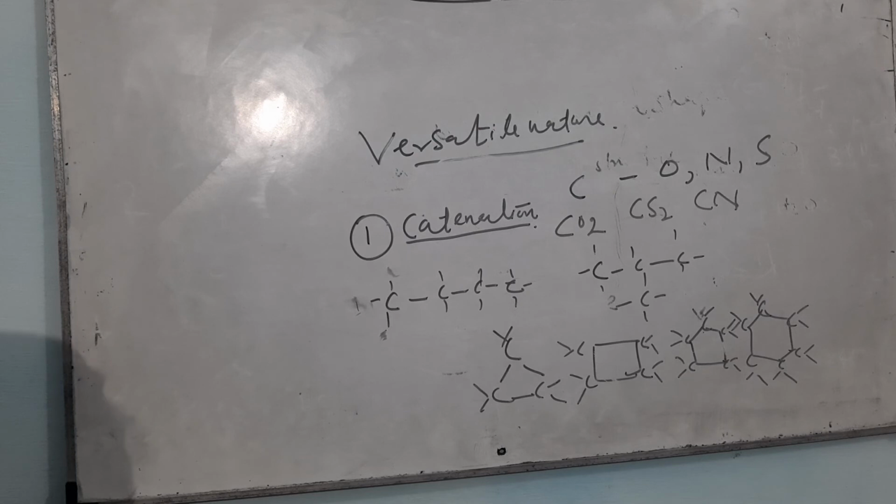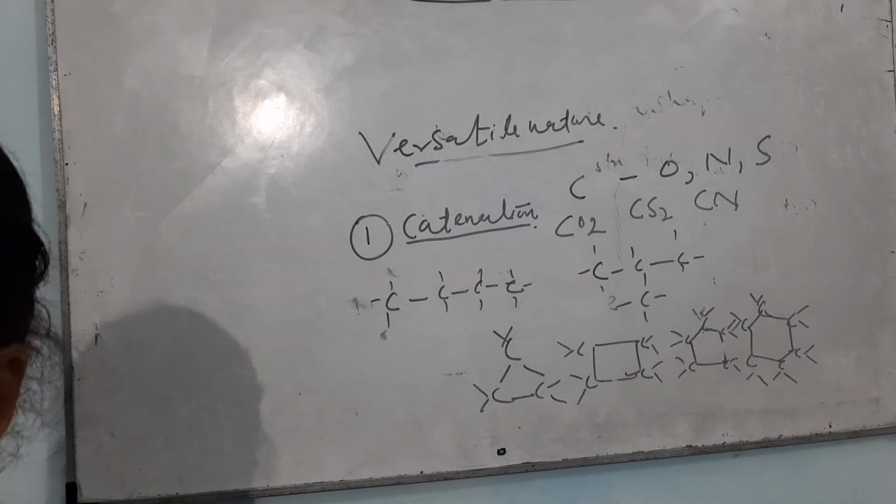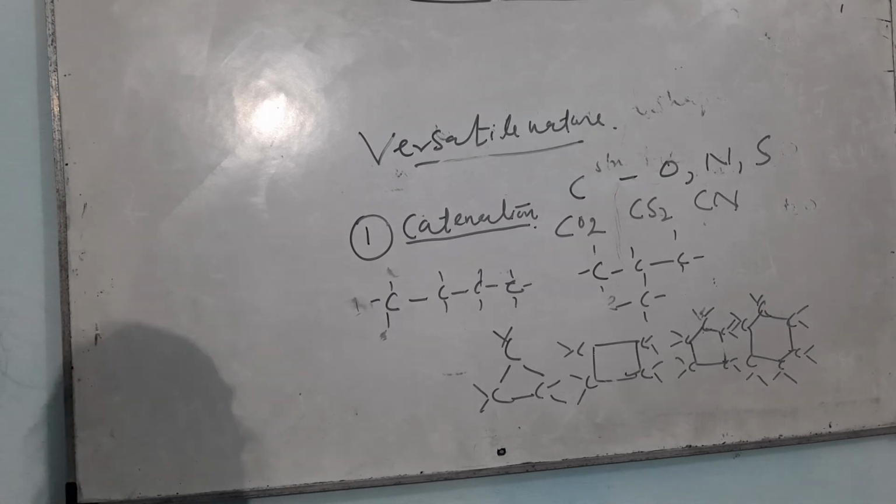It has a tendency to make bonds with hydrogen, oxygen, sulfur, and so many other elements, such as chlorine in carbon tetrachloride.